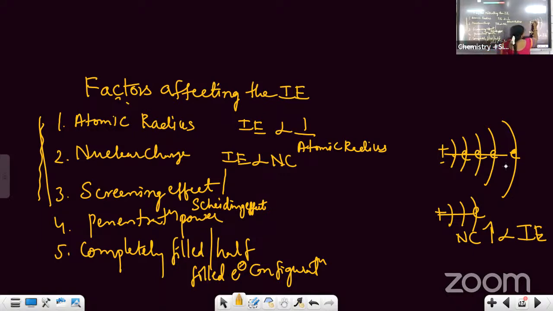So here, जैसे inner orbit electrons बढ़ेंगे, they will act as screens. एक partition के जैसा काम करेगा. Suppose कैमरा और मेरे बीच में एक partition है, एक curtain है, एक plank है. So you will not be able to see the board, is it not? So here also the electrons, जो electrons nucleus और outermost electron के बीच के electrons है, they are acting as screens between the nucleus and outermost electron.